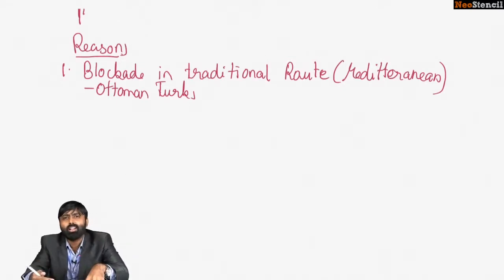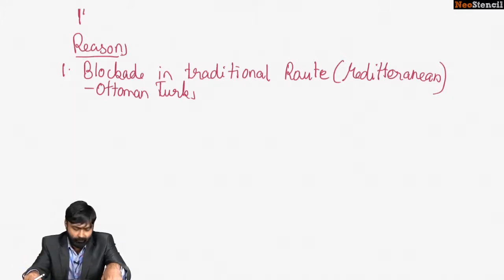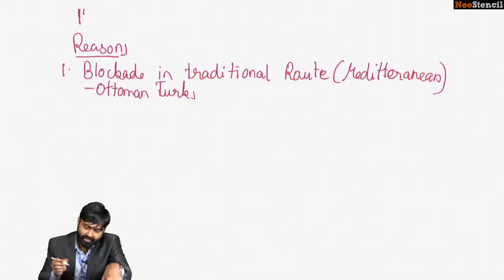Turkey, as you know, is at the juncture there. Turkey is a country in the Mediterranean Sea, and thus has a lot to do with trade there. So they simply blockaded the trade route, which discouraged European traders from traveling through it. They placed a trade embargo. The rise of the Ottoman Turks led to the blockading of the traditional sea route.